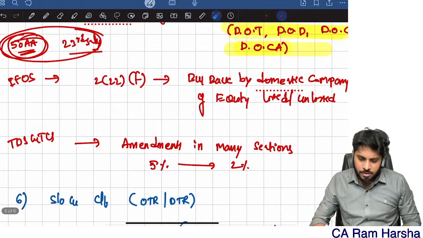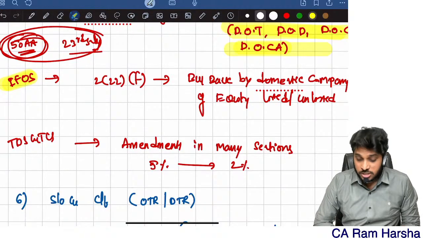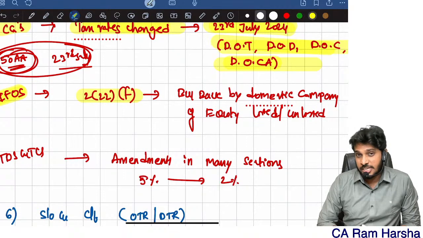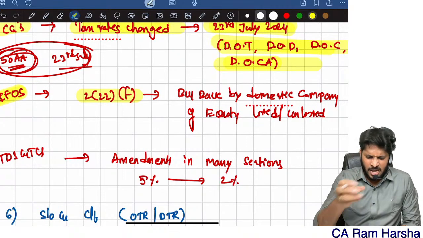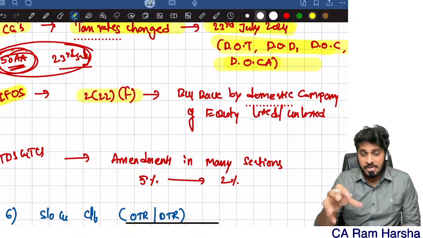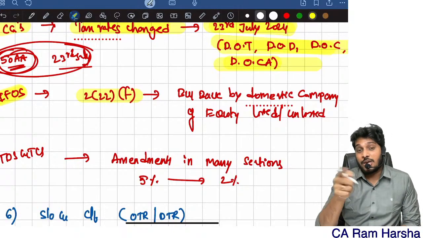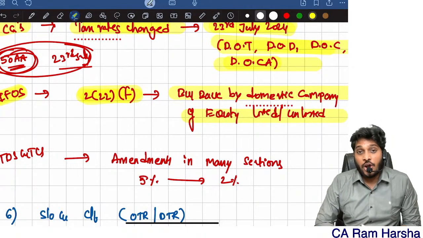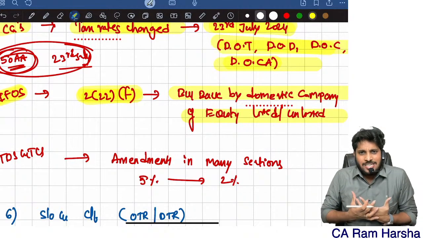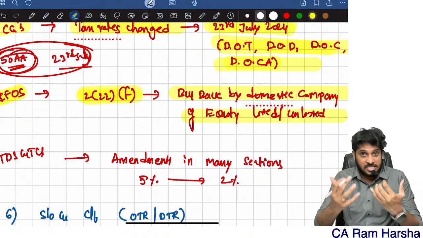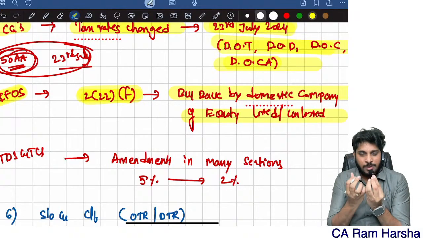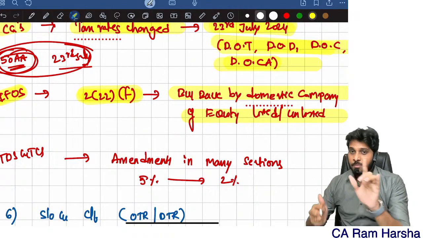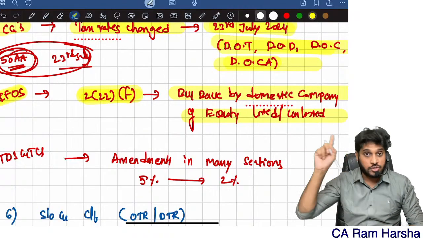Next up, IFOS, income from other sources. One amendment is there, and in capital gains also a corresponding amendment is there. In section 46, there is an amendment regarding buyback of equity shares. Whatever amount a shareholder gets on buyback of equity shares by a domestic company, listed or unlisted, doesn't matter, the entire amount received by the shareholder on buyback is fully treated as dividend income. This point also I covered in the marathon. Once you finish this video, please go through that marathon.